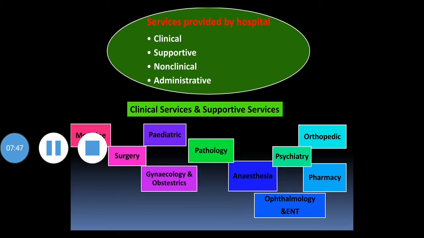Pathology. This is also a supportive service. Pathology services are related with determining the cause and nature of diseases by examining body fluids, urine, blood, secretions like sputum, stool samples. Again, by examining and testing body tissues, biopsies. There are certain types of pathology also: cytopathology, dermatopathology, histopathology, neuropathology, renal pathology, pulmonary pathology, and surgical pathology, etc.